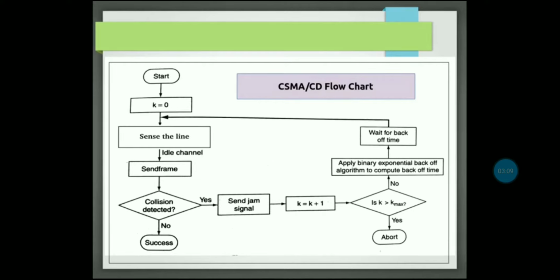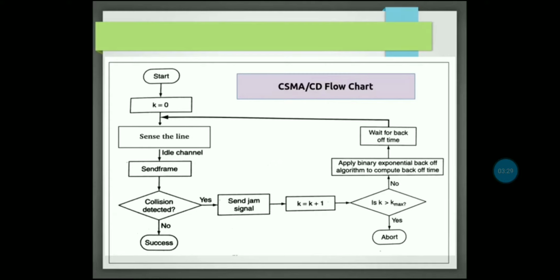Each and every time it wants to transmit data, it will sense the channel. That is the carrier sense: it senses whether the channel is busy or not.